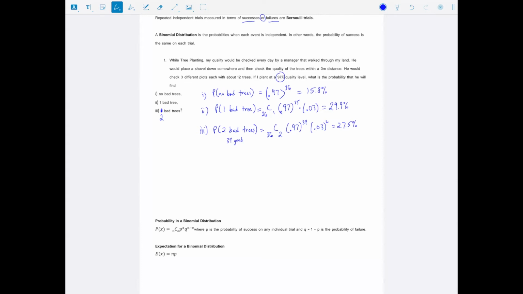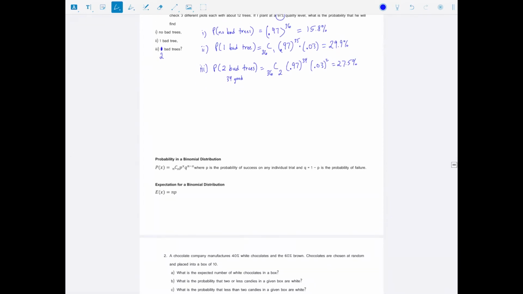So if you add the 3 of those up, that would give you the probability that I pass on a given day, which is about 73% chance that I pass on a given day, which would mean that 1 in 4 days I would not have a good set of trees and I would fail, which would mean that I actually got paid less if I failed. So I was not allowed to fail without getting docked in my pay. So I don't know, I would say that my quality must have been a little better than 97% because I did not get docked in pay regularly.